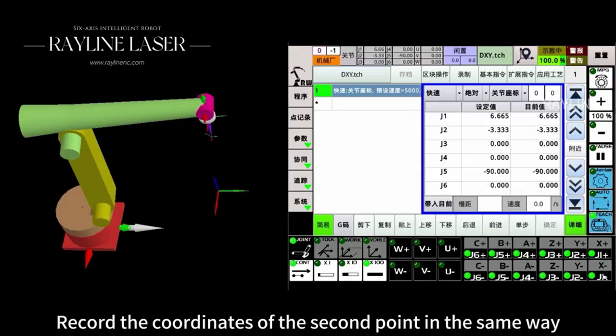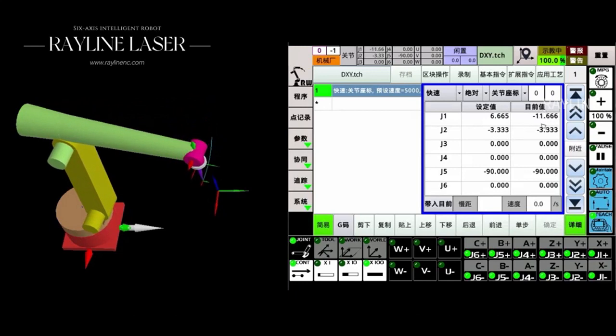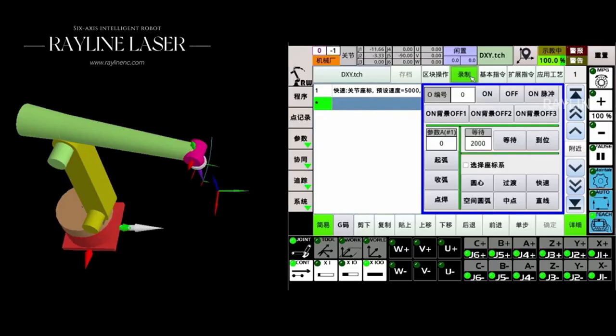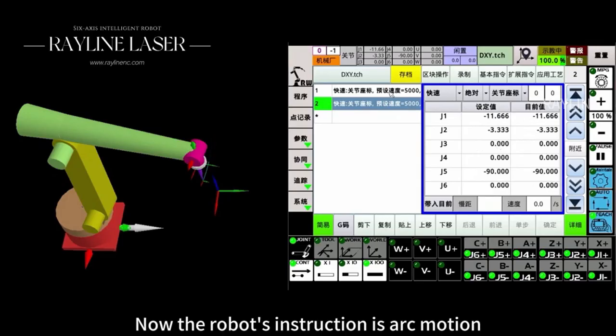Record the coordinates of the second point in the same way. Now the robot's instruction is arc motion.